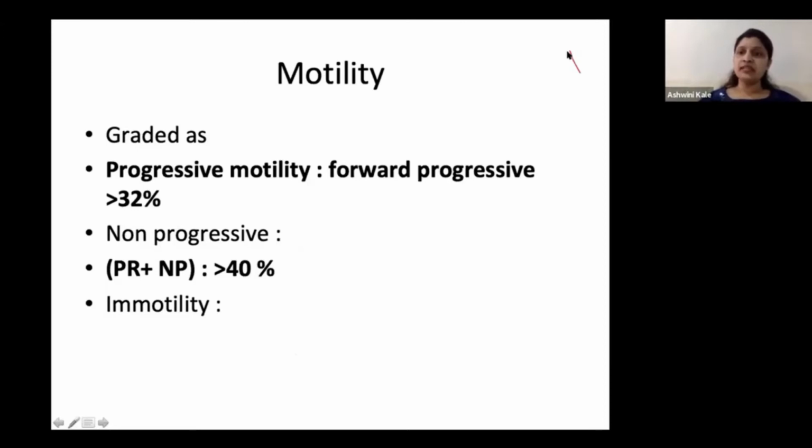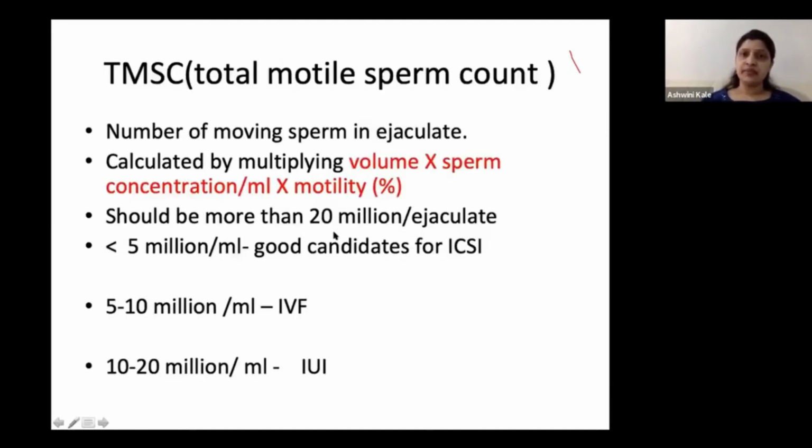Now the thing about immotile sperms is we have to distinguish whether these immotile sperms are dead sperms or live sperms, because immotility necessarily doesn't mean that they are dead. They may still be live, but they have only a problem with their motility. Immotile sperms look like dead sperms because they're not moving. So that is why this concept of total motile sperm count came into being from 2015. So instead of just classifying the patient as oligospermia, asthenospermia, teratozoospermia, what we have started doing now, this is especially more useful for IVF, lesser useful for IUI.